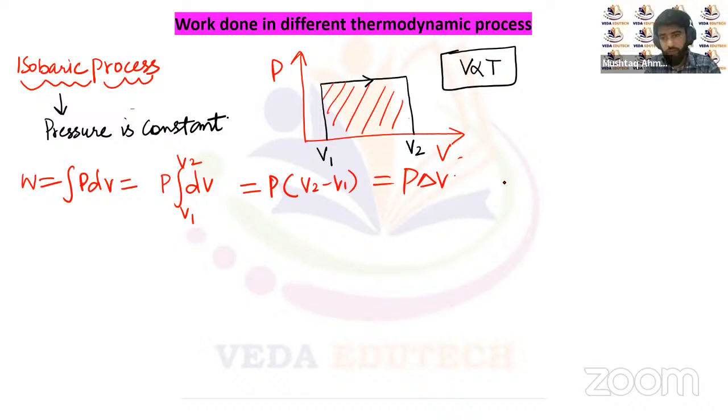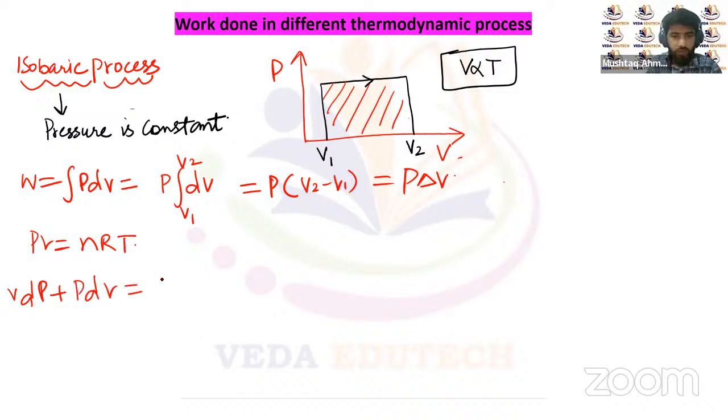Now, using the ideal gas equation for an ideal gas, PV is equal to nRT. If we take the differentiation on both sides, it will be PdV plus VdP equal to nRdT.